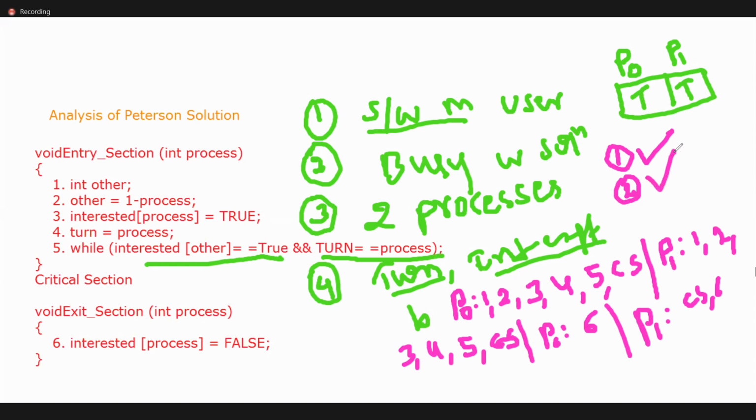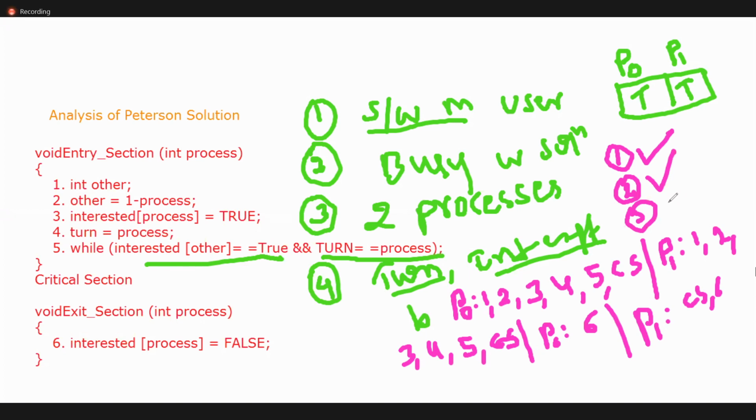What do you mean by progress? The not-interested variable is not disturbing anything in this Peterson solution program. Yes or no? Only the interested variable is participating here. Okay. What about the third one? Bounded waiting also. What do you mean by bounded waiting, Amma?